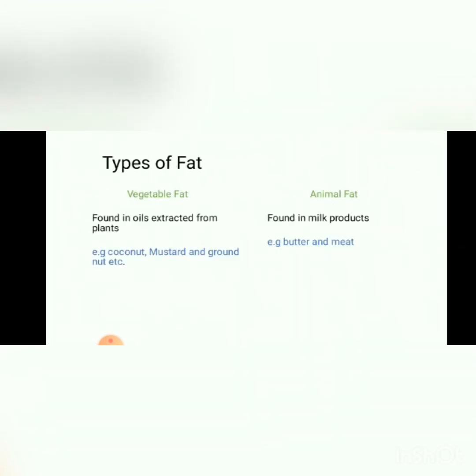So here are the two types of fat. One type of fat is vegetable fat, and the other type is animal fat. Vegetable fat is found in oils extracted from plants, like coconut oil, mustard, and groundnut, etc. The nuts. Okay, animal fat is found in milk products, like we can get from butter, and in meat as well.